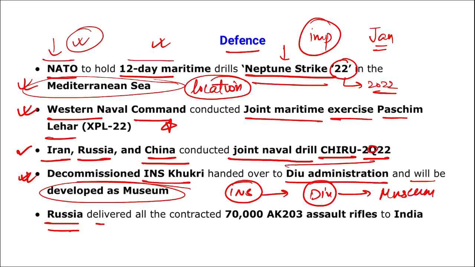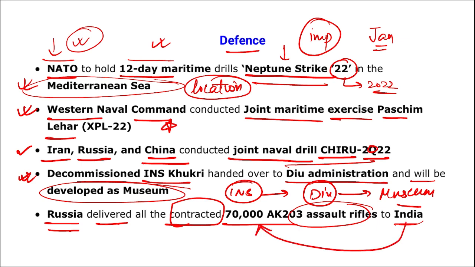Next, Russia has delivered all the contracted 70,000 AK-203 assault rifles to which country? India, or India has procured 70,000 AK-203 assault rifles from which country? From Russia.